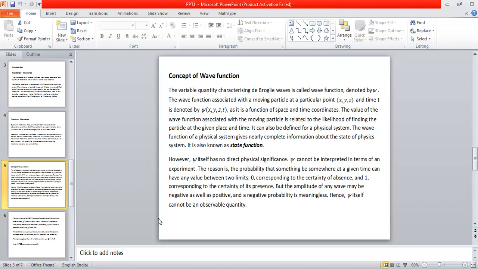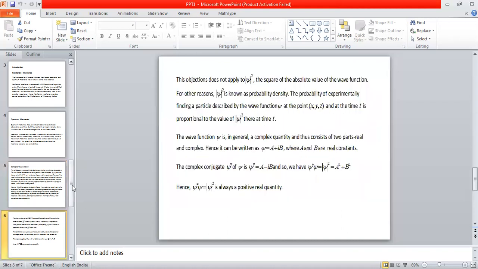It is something else which we'll discuss later. So psi doesn't have any physical significance directly because it can take positive values, it can take negative values, or sometimes it can also take complex values. These complex values or negative values cannot give any probability because the probability can always change from 0 to 1, a positive number. So therefore, psi doesn't have any direct physical significance.